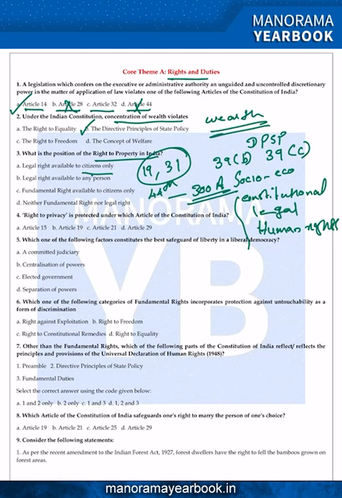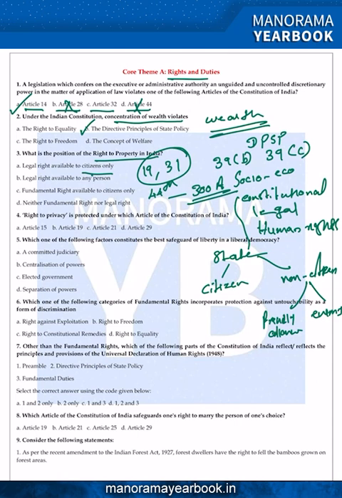If you look at the state, you can see two types of people: one is citizen and the other is non-citizen. Non-citizens we can also divide into two: friendly alliance and enemy. So option A says legal right available to citizen only. We can't say completely that the right to property is given to citizens only. So option A should be eliminated.